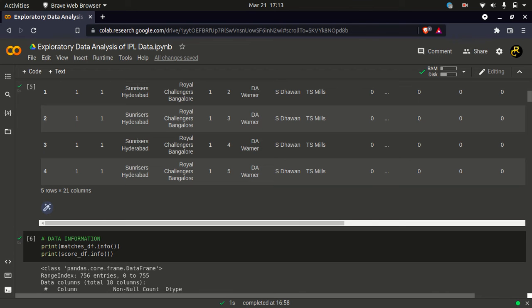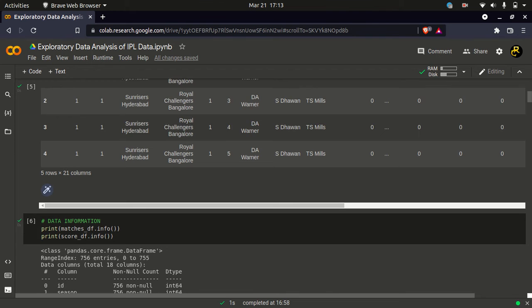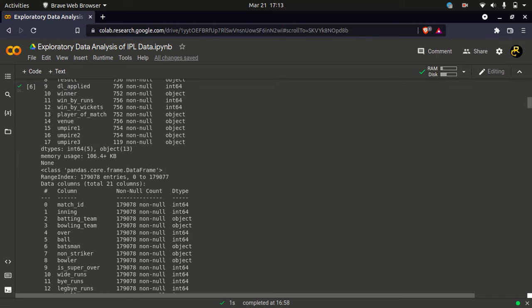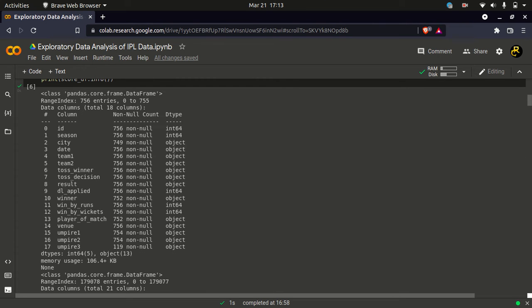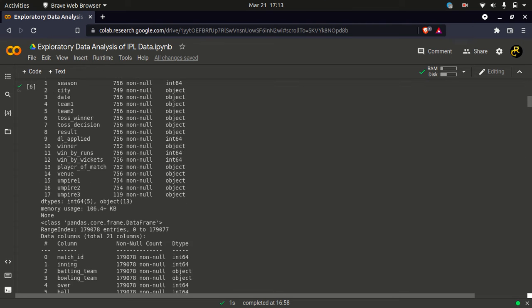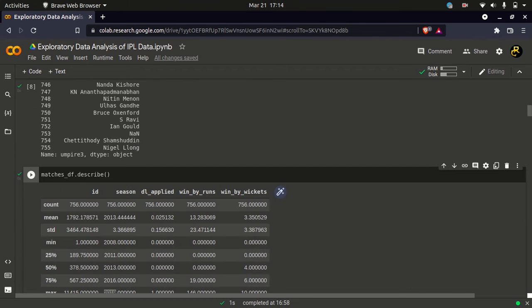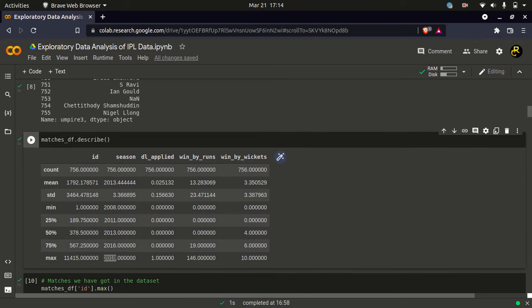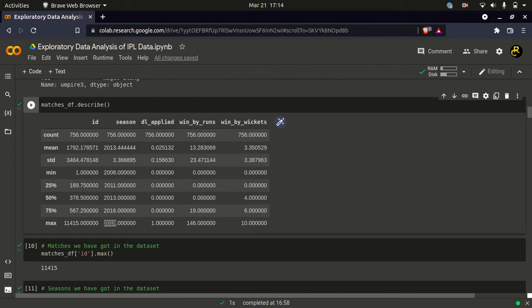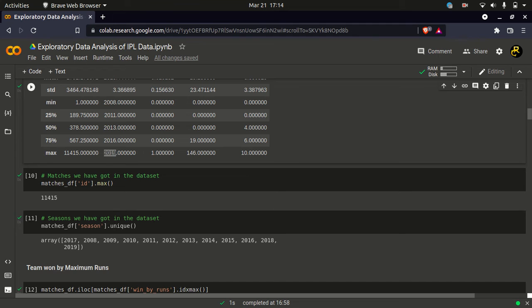Now we are printing the information, the number of columns and rows. As we can see, there are a total of 756 entries in the matches dataset and 179078 entries in the deliveries dataset. Now we are printing the number of umpires in the match dataset, which is 637. We are describing the match dataset: the count, mean, median, maximum, minimum, all those values.